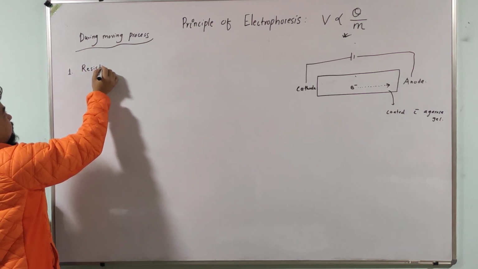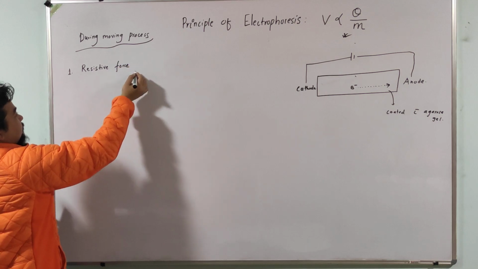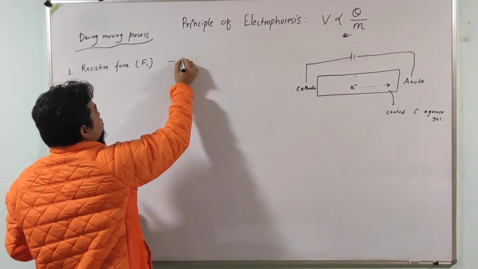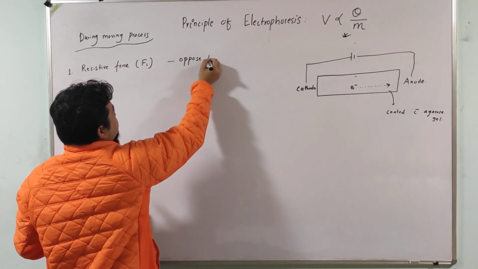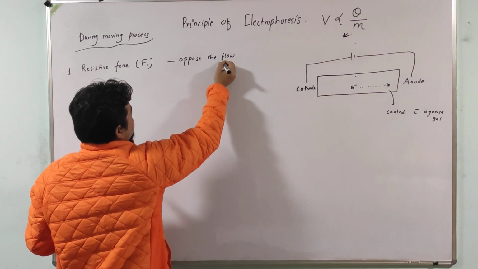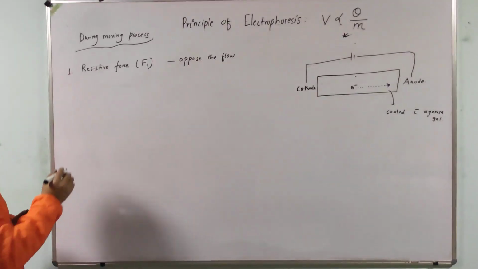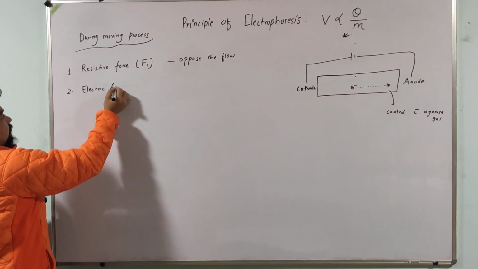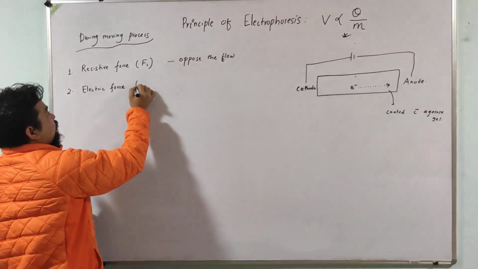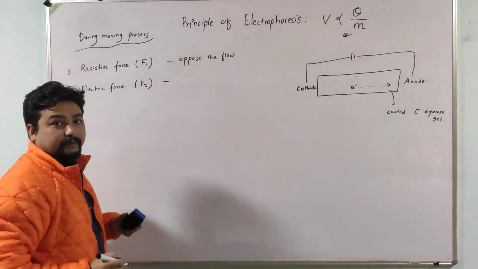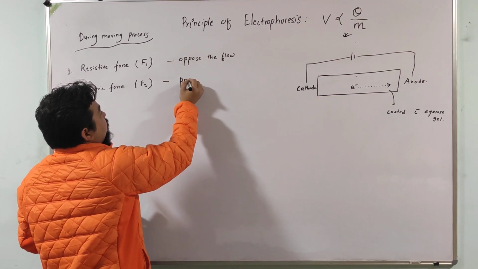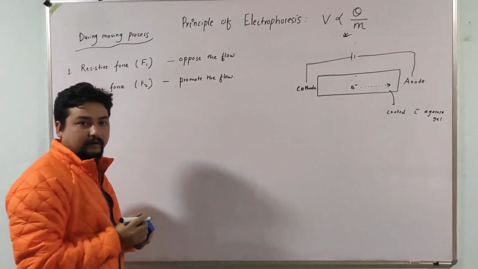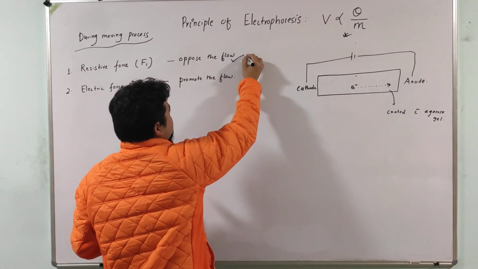The first one is resistive force F1, which opposes the flow, all right. And the second force is electric force F2, which promotes the flow. All right. Now let us talk about this force 1.